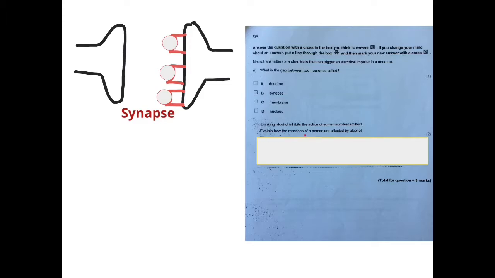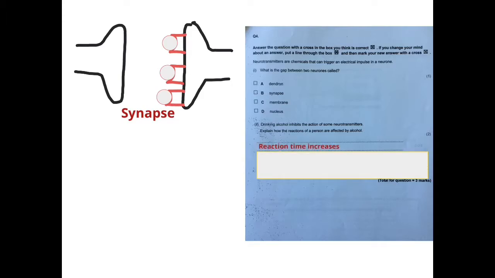Explain how the reactions of a person are affected by alcohol. Explain how the reactions, how quickly they respond, how that's affected. Be very careful with your language here. Even if you understand it in your head, you can make an easy mistake. Now you may realize that your reflexes slow down, but a way of expressing that is by saying reaction time increases. That might sound wrong to you, but think about it. The time it takes for you to react gets longer, so your reaction time increases.